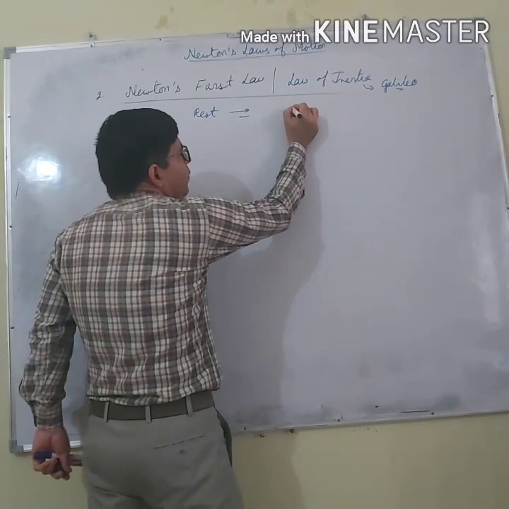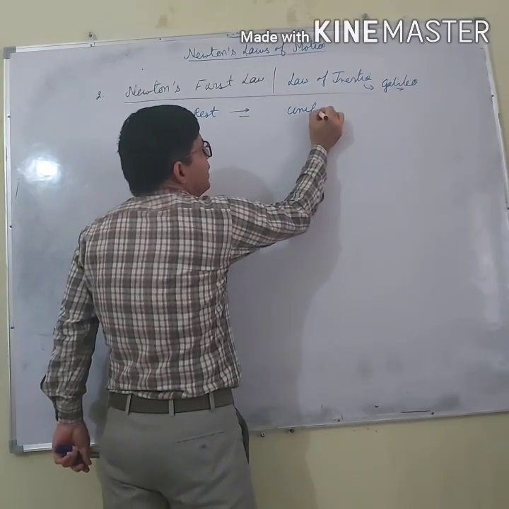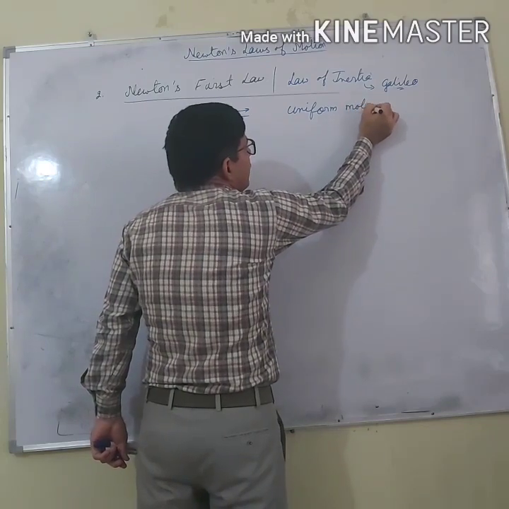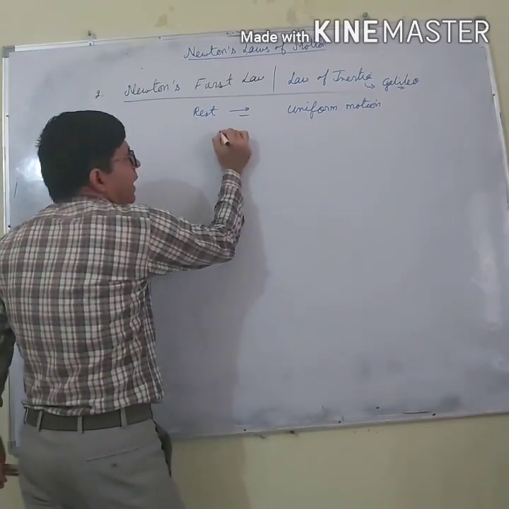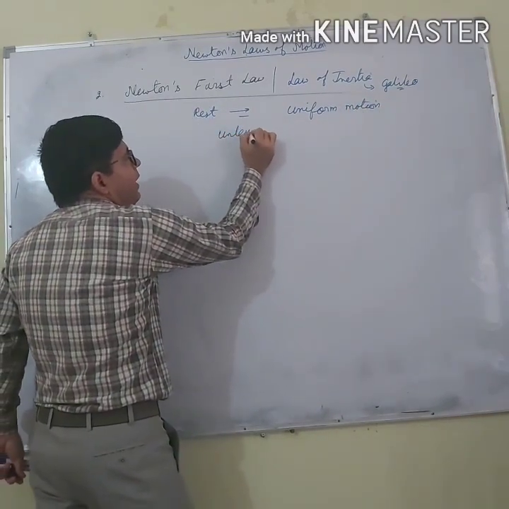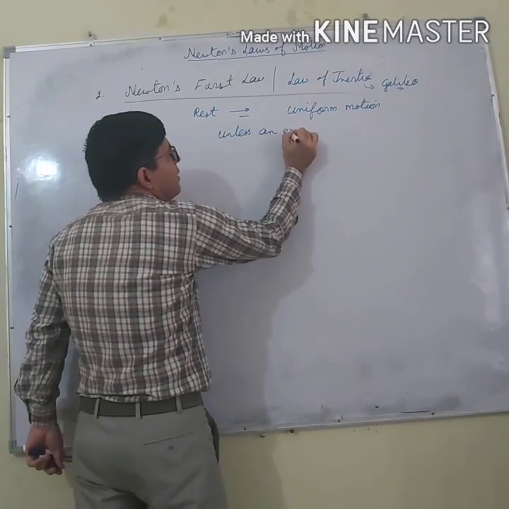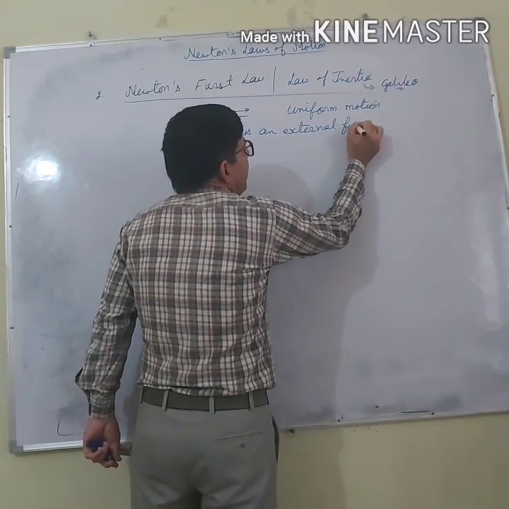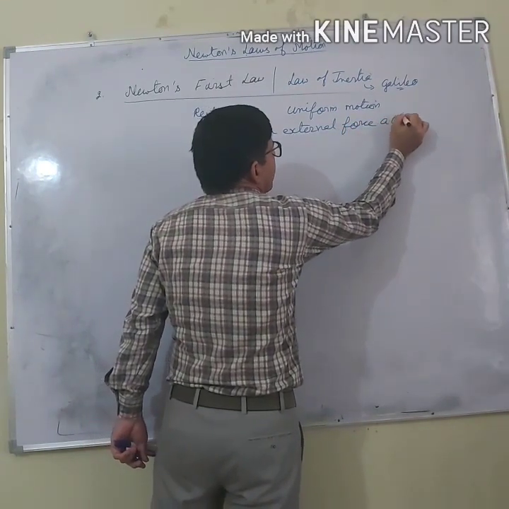A body which is in uniform motion continues to remain in uniform motion unless an external force acts on it.